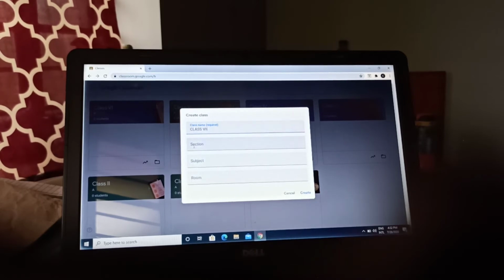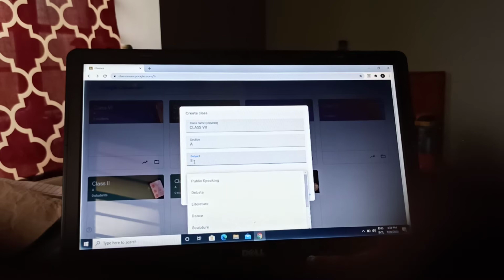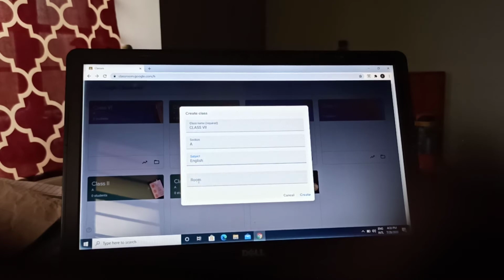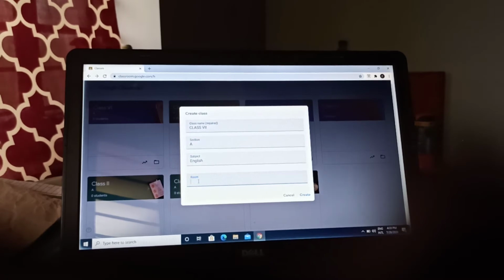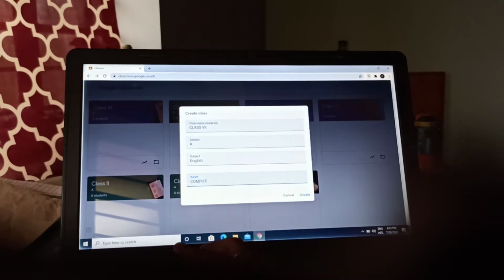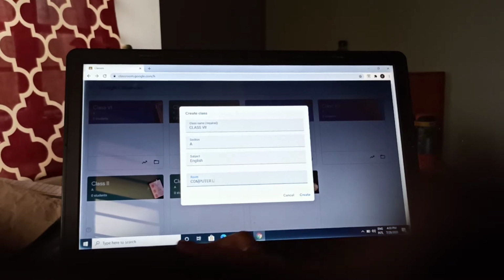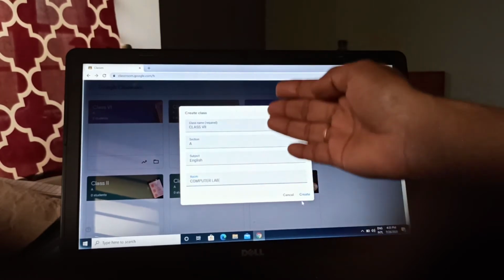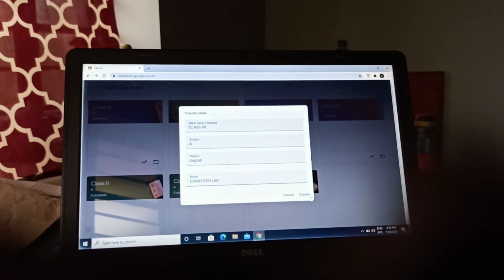Okay, you can select section. If you want to teach in section A, you can write here A, whatever subject you want to teach. Suppose that if you want to teach English, we can write here English. Okay, you can select also. Again, computer room, you can just select, write any room. Since we are just using computer, so let us write computer room, computer lab. Okay, so only 4 columns are there and we have already filled, and after that write down, just click on create.